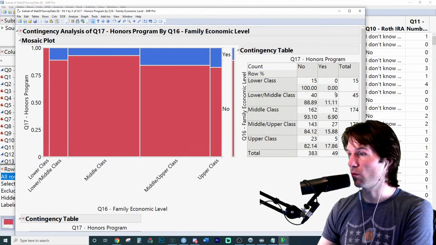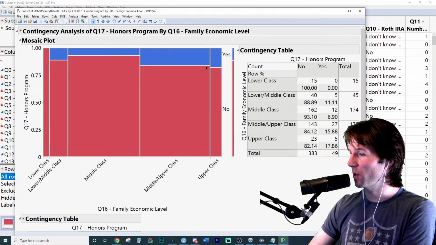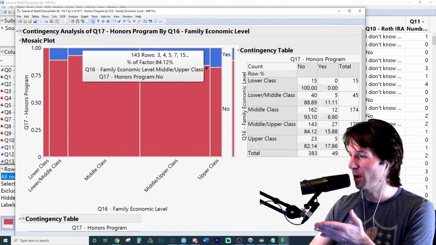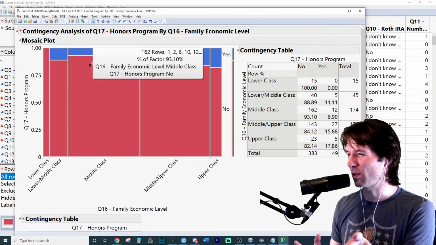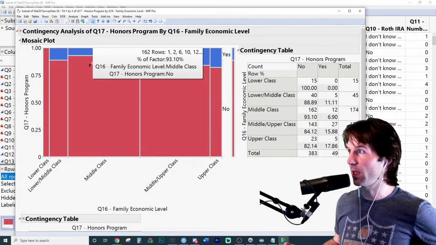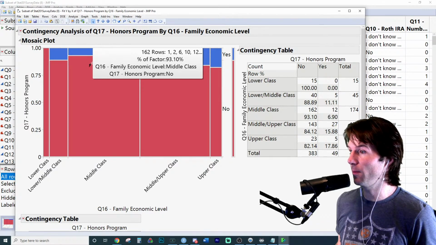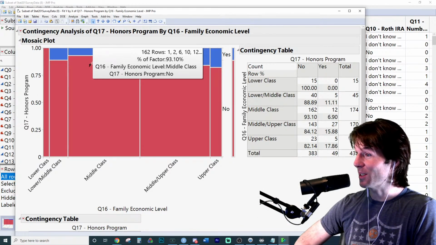So it almost goes in direct order. If you switch the order of these two, it would go in perfect order of an increasing probability with social economic or family economic level. So besides that small change of increase, decrease, increase, you switch these two. And this is a self-described thing. So we didn't ask people, how much money does your family make? Because you'd be shocked. Some people would say, I'm middle class. My family makes $400,000 a year. And you're like, $400,000 is middle class?